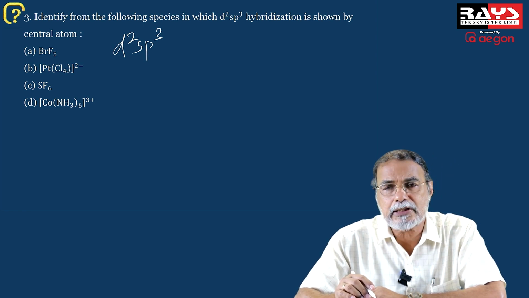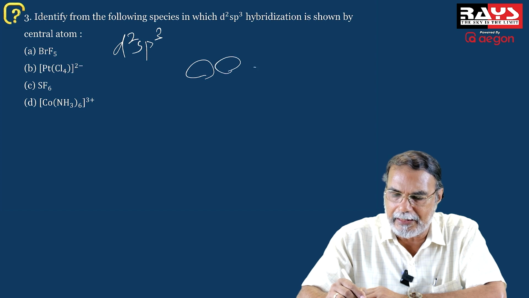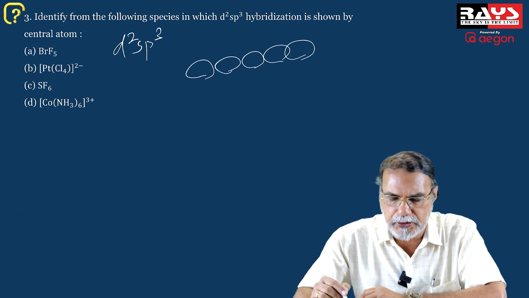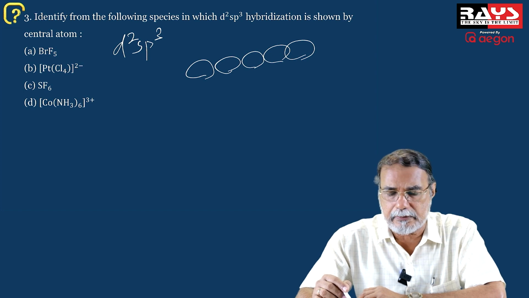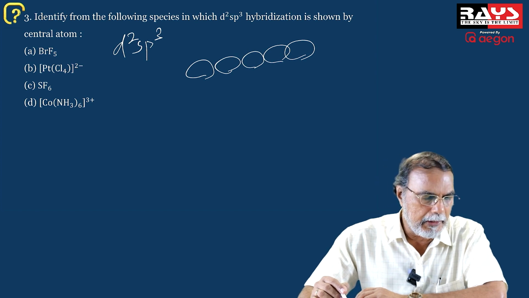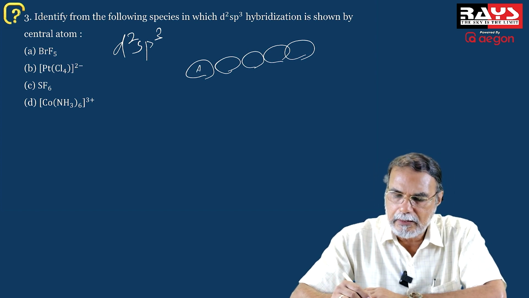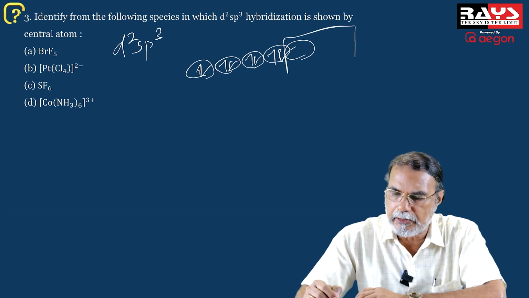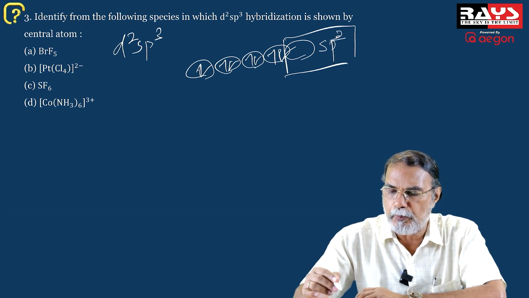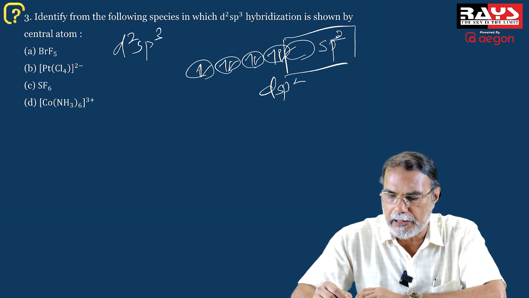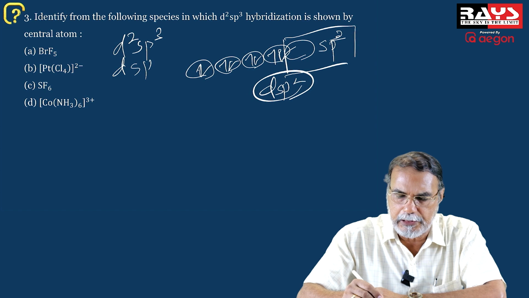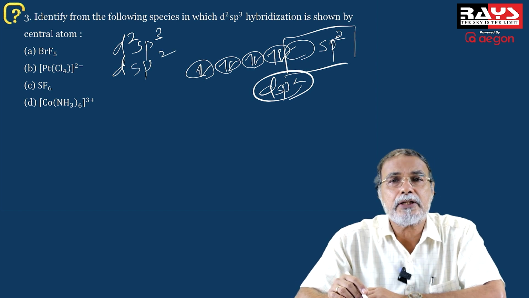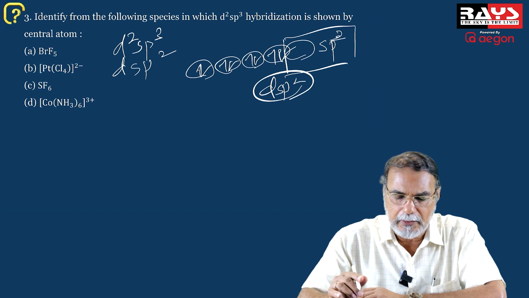the platinum 2+ ion has a 5d8 configuration. And since Cl minus is a somewhat strong ligand, the 8 electrons will pair up in the d orbitals so that one d orbital is made vacant, and this together with the s and the two p orbitals can undergo dsp2 hybridization. So it is dsp2 hybridization in the case of PtCl4 2 minus, forming a square planar complex, whereas in SF6